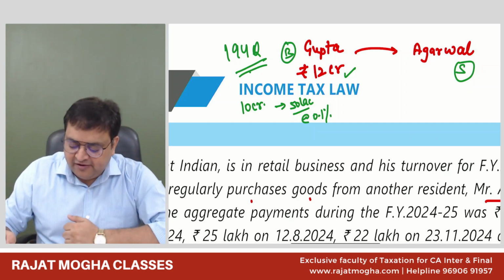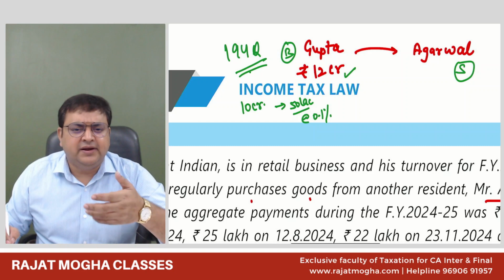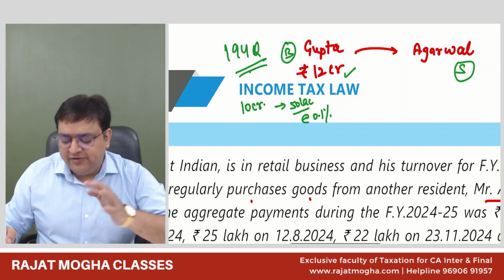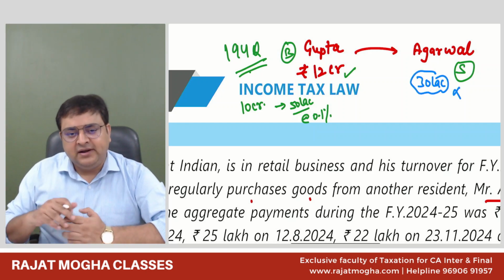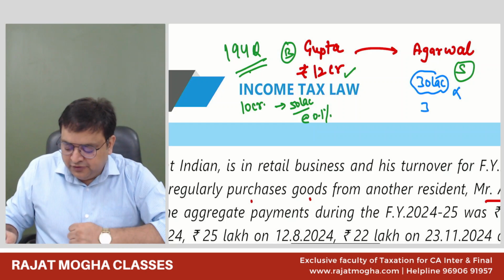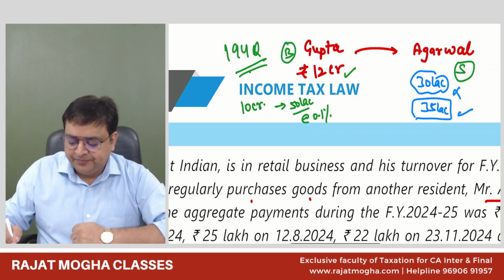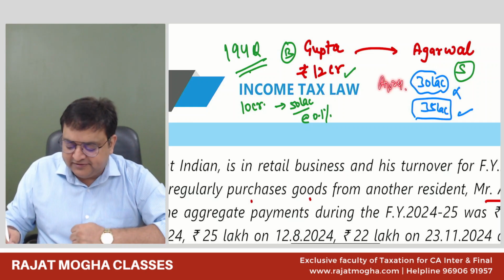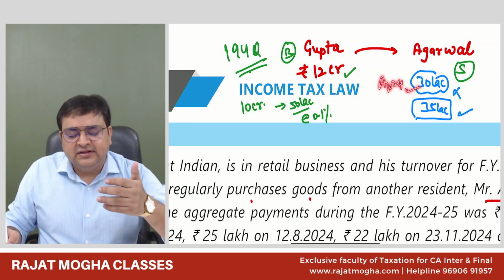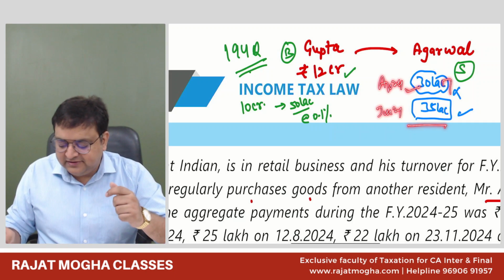So let's say, for example, we have purchased from Mr. Agarwal in the months of April, May, June, etc., goods of 30 lakh rupees. As of now, we will not deduct the TDS. But let's say again we have purchased goods of 35 lakh rupees, then we will deduct the TDS. Why? Because the total is now going above 50. So, 30 lakh first in April 24, we will not deduct the TDS. In June 24, we are purchasing again for 35 lakh. Now the total is how much? 65 lakh.